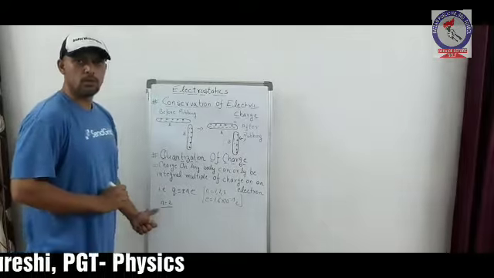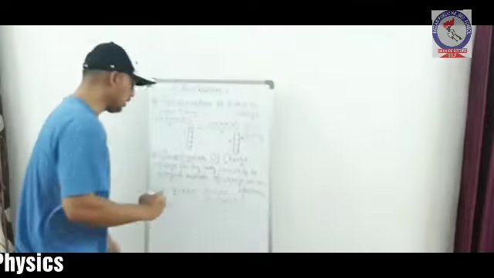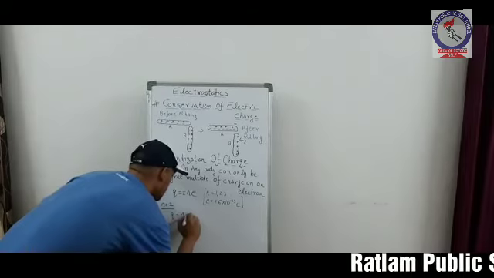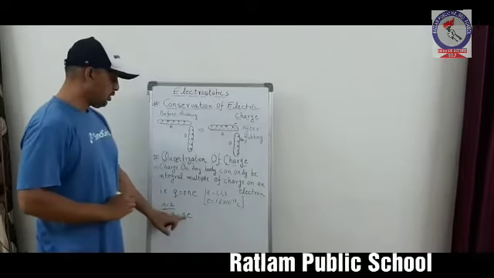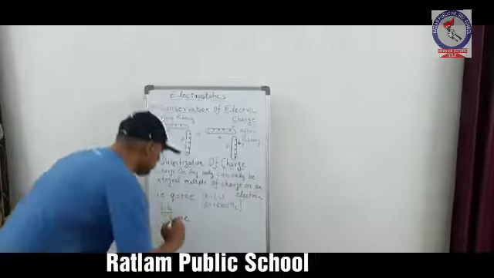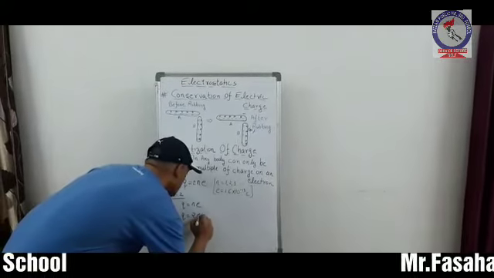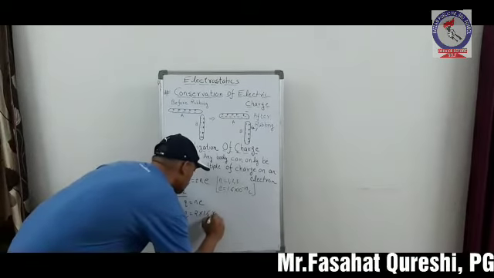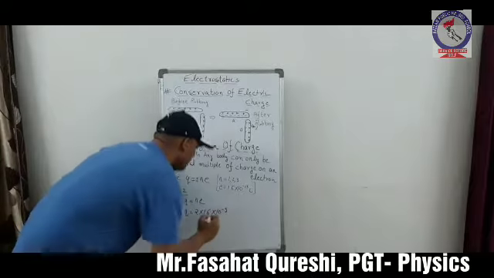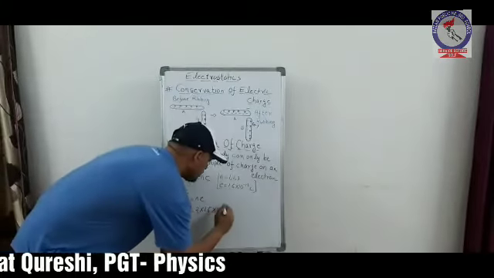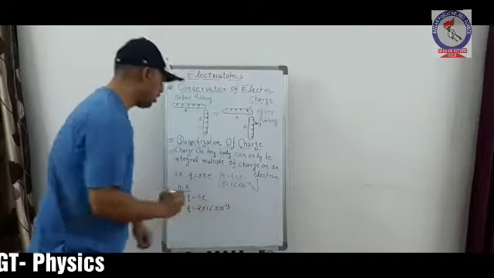For example, let us suppose a body has 2 electrons, then what will be the charge on that body? Q equals n e. Substituting the value of n as 2, Q equals 2 into 1.6 into 10 raised to power minus 19, where 1.6 into 10 raised to power minus 19 is the value of the electronic charge.